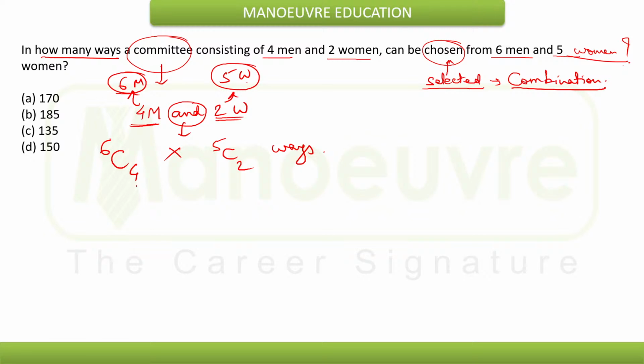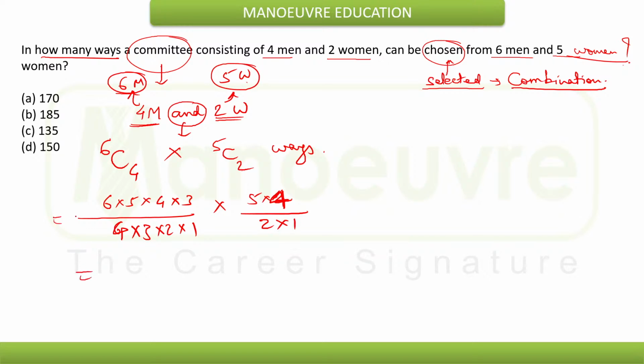So how can we write it? Since it is 4 here, we can write it up to 4 factors multiplication: 6 into 5 into 4 into 3, and that can be written as 4 into 3 into 2 into 1. Yes, and it will be into 5. Since it is 2 here, only 2 products: after 5 into 4, that's it, and that will be 2 into 1.